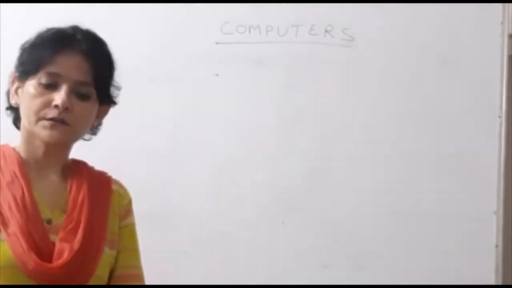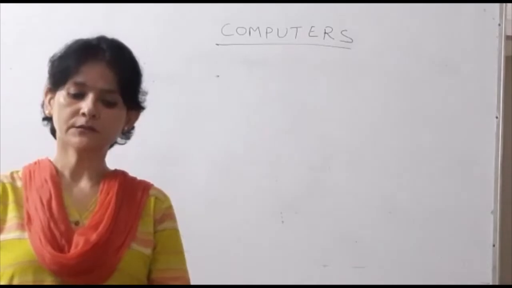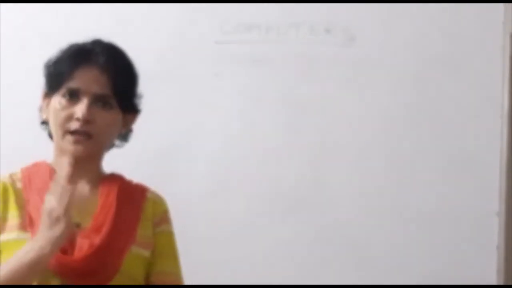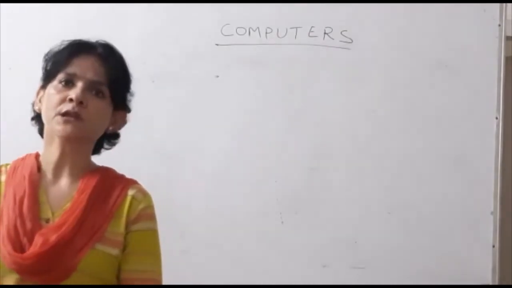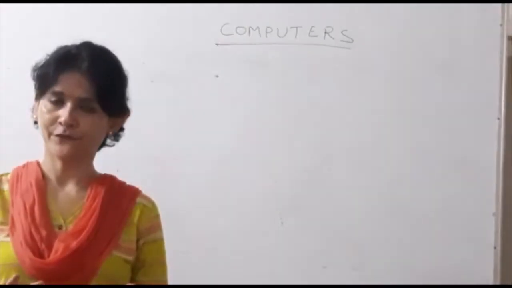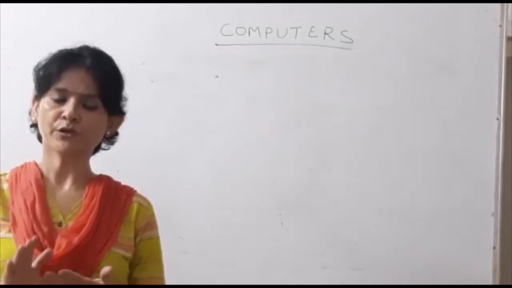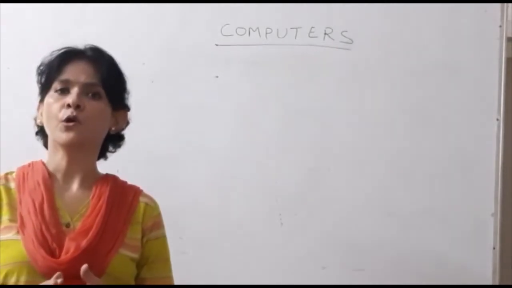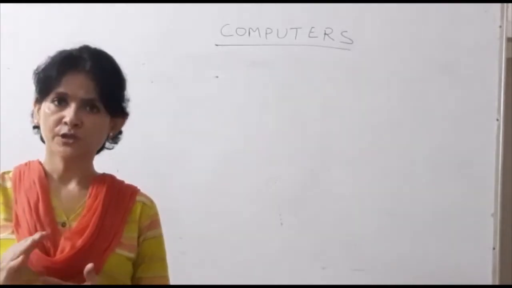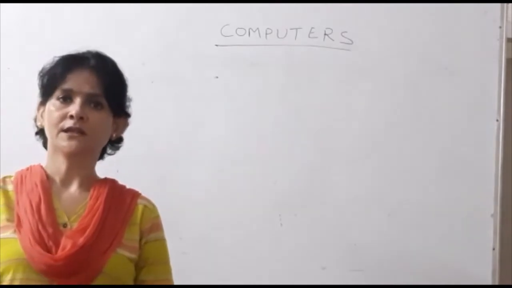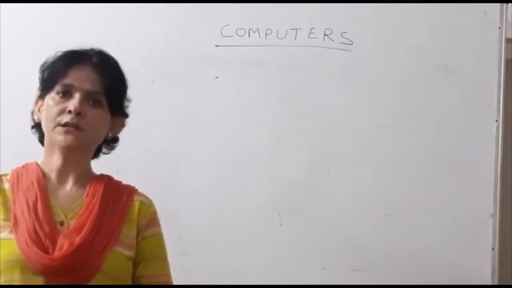Today what we are going to do is model test paper 1. Towards the last few pages of your books we have done UT 1 and UT 2, that was based on chapters number 1, 2, 3 and 4. Now we are going to do the model test paper 1, that is again based on chapter number 1, 2, 3 and 4. So this will revise all 4 of our chapters. Okay, so let's move to the content.